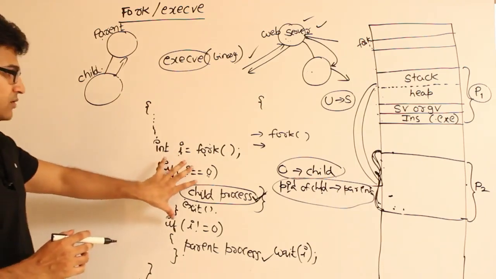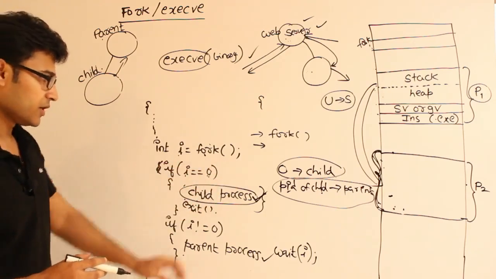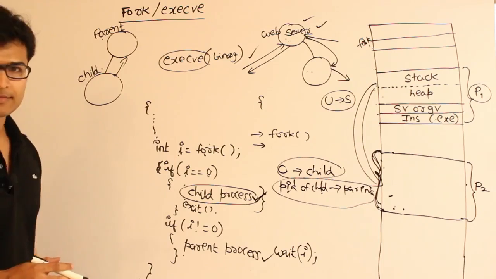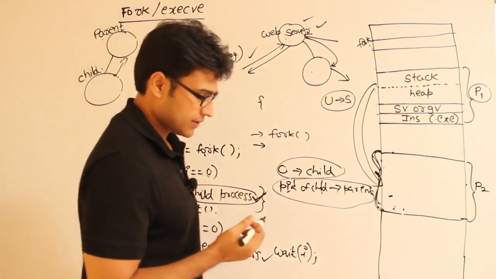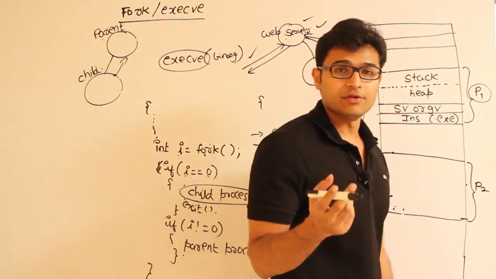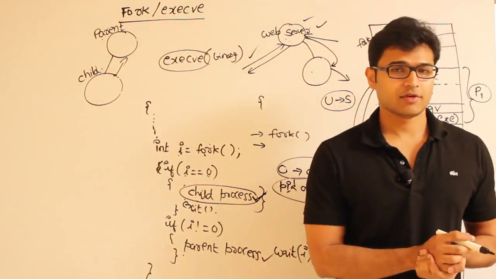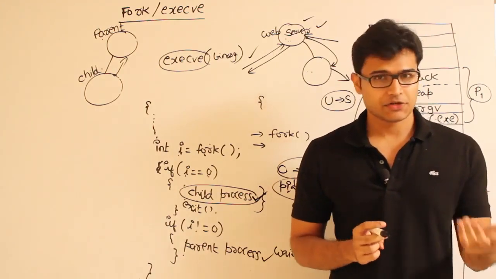It is not a compulsion that whenever you create a child you have to run a different program, but in general most people use it for that. For example, those who have attended a Unix course in college must be aware of the concept called shell.